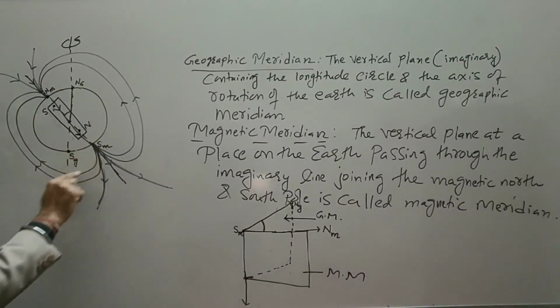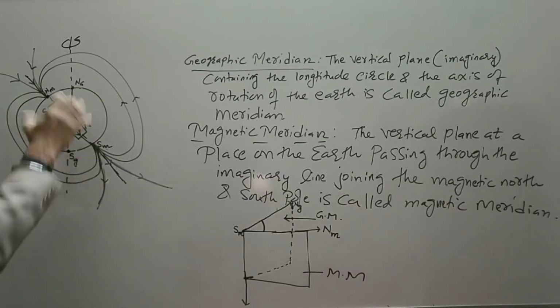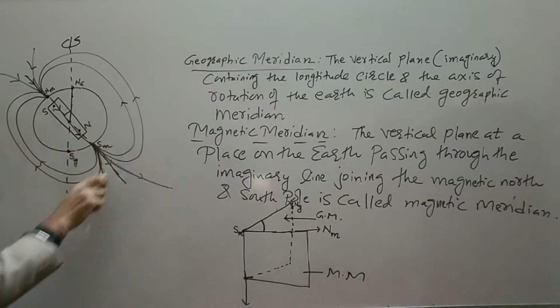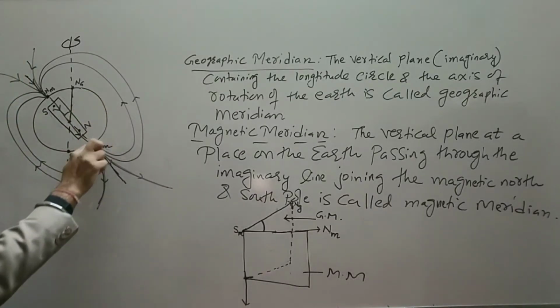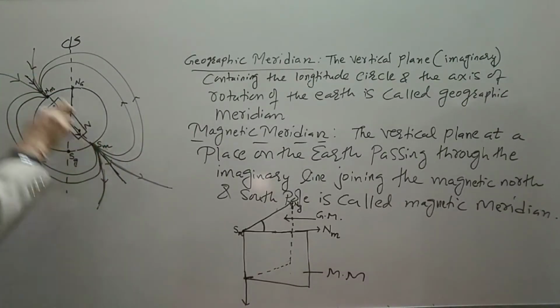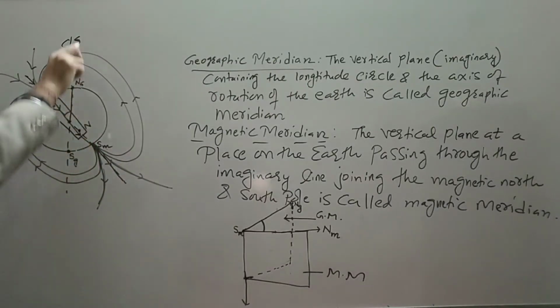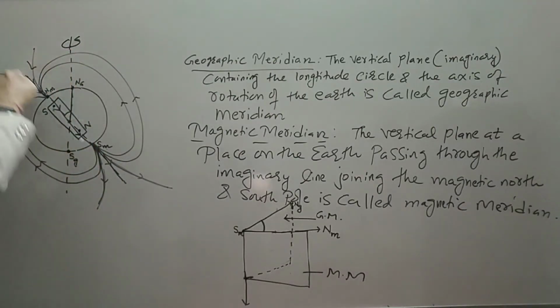So we need to draw these magnetic field lines. Now it is not that this is the earth and the magnetic field lines are outside in space. This axis which is passing is an imaginary axis, which is the magnetic axis. This is the axis of rotation. This is the magnetic axis.